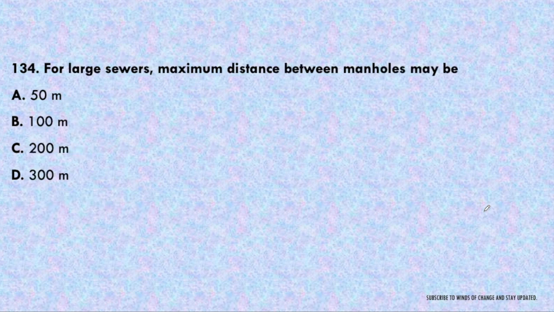Next question. For large sewers, maximum distance between the manholes may be 50 meter, 100 meter, 200 meter or 300 meter. So for large sewers, the maximum distance between manholes that can be provided is 300 meter. Option D will be the correct one. We should memorize it. It is also a very important question.